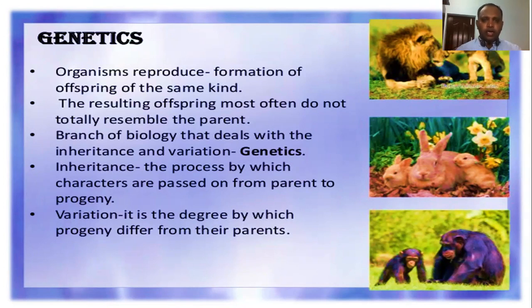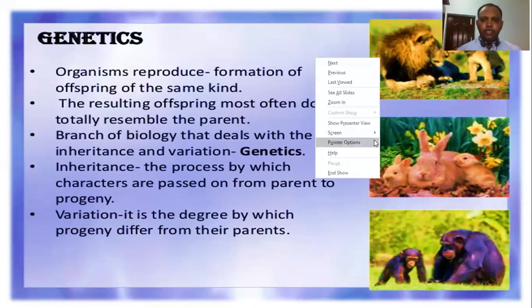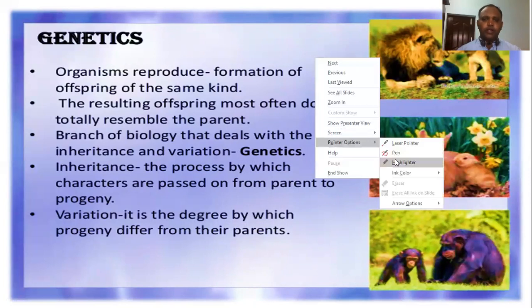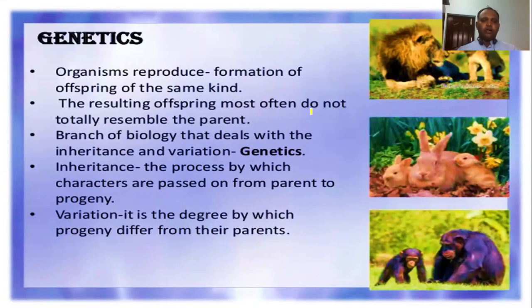We know that all organisms reproduce. Why do they reproduce? Because they want to continue their generation, so all organisms keep on reproducing. In reproduction, they form offspring, but all organisms produce offspring of the same kind only.